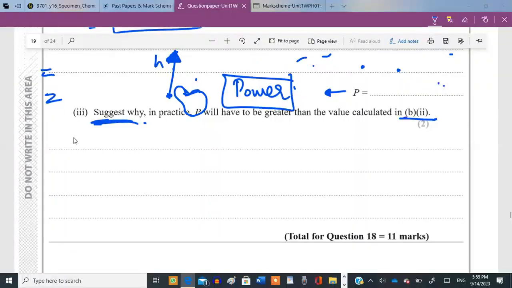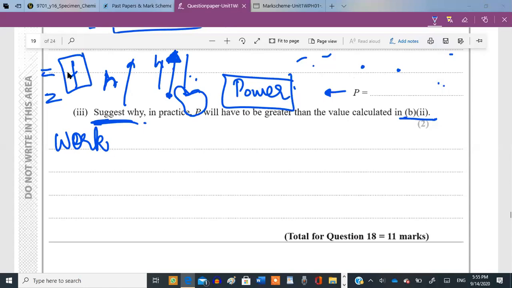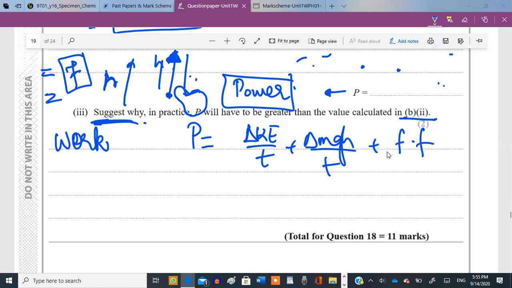Work might be done against the frictional forces as well, or the blood might be facing some resistance from the blood vessel walls, correct? Which is actually the blood pressure. So it's not actually the blood moving up that height without any resistive forces. So those frictional forces were not counted. If you remember, the formula for power is change in kinetic energy upon time plus change in potential energy upon time, plus work done against frictional forces upon time. This is the third factor as well.